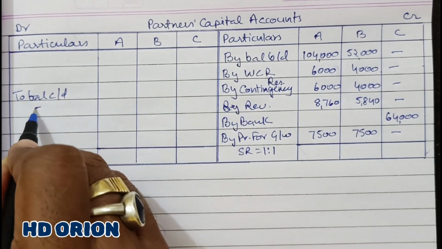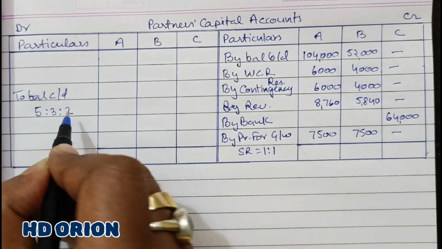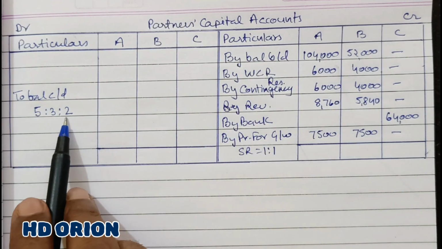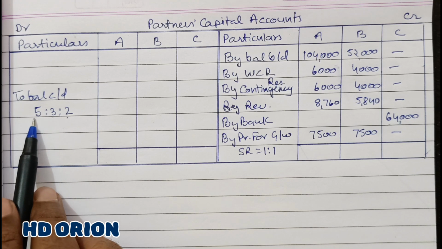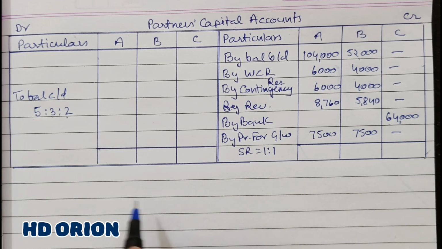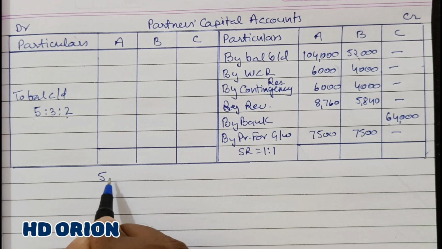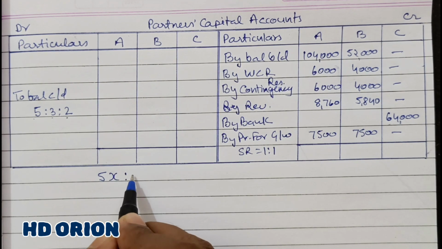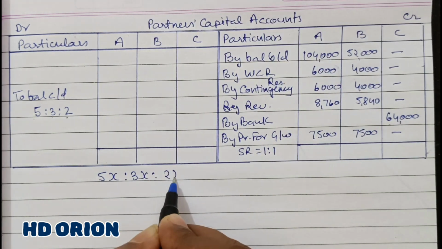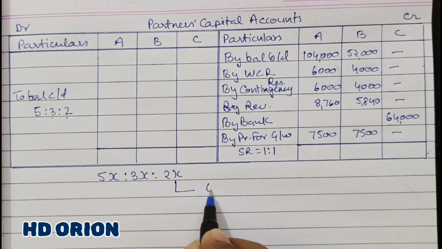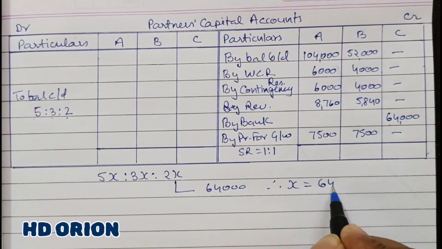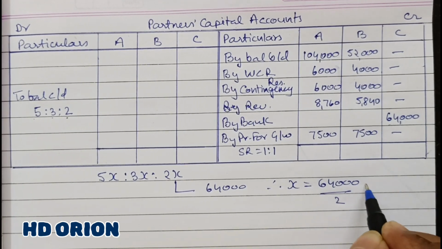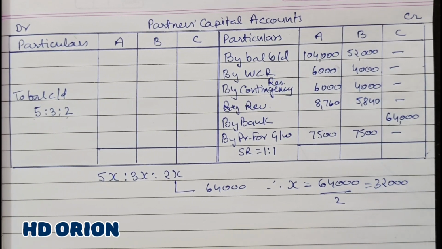In which ratio? 5:3:2. Fine. 2 represents 64,000. Then how much will 3 represent? How much will 5 represent? So the same thing, let us say 5x is to 3x is to 2x. If 2x is 64,000, therefore x is equal to 64,000 divided by 2, that is equal to 32,000.